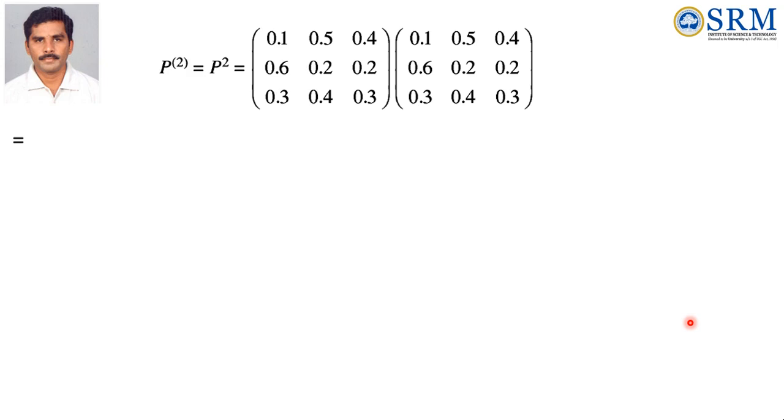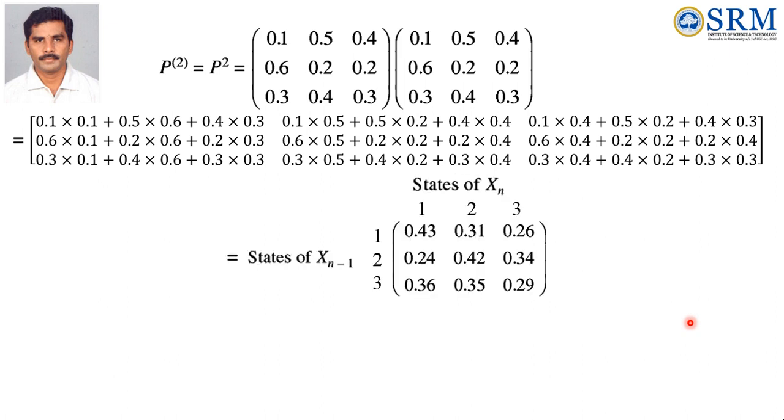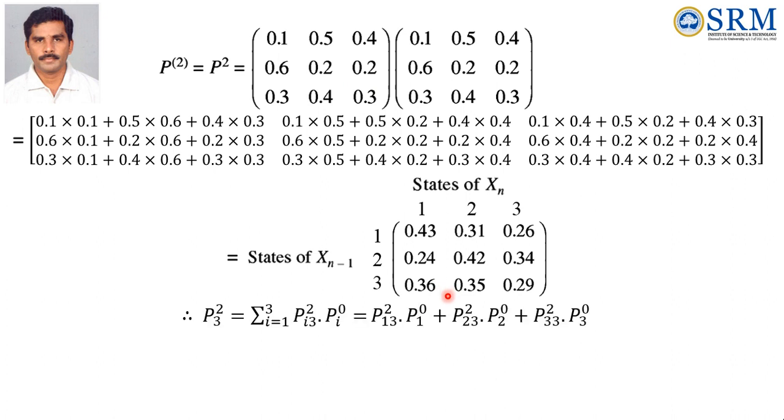P square is P into P, that is, this is a multiplication of P into P. Then present state, states of xn minus 1, future states, states of xn, and multiplying that P into P, we get this matrix.